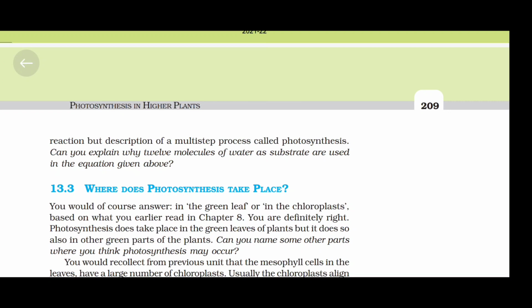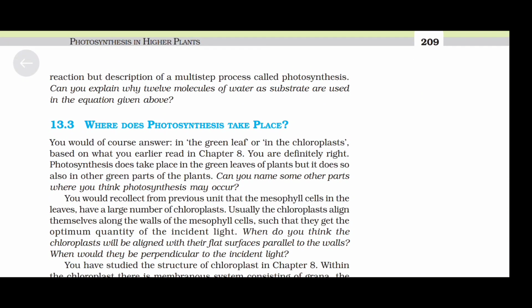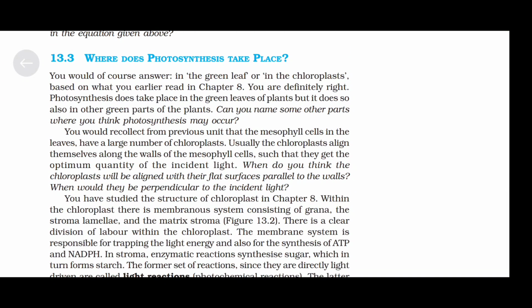Where does photosynthesis take place? You would of course answer, in the green leaf or in the chloroplast. Based on what you earlier read in chapter 8, you are definitely right. Photosynthesis does take place in the green leaves of plants, but it does so also in other green parts of the plants. Can you name some other parts where you think photosynthesis may occur? You would recollect from the previous unit that mesophyll cells in the leaves have a large number of chloroplasts.